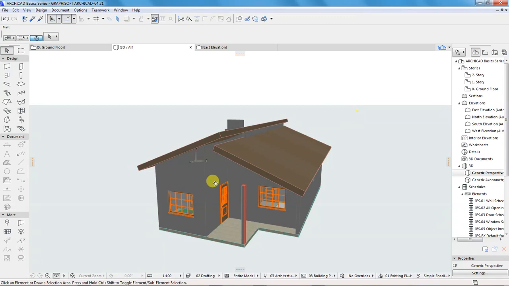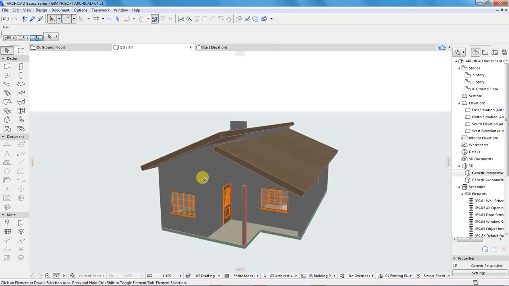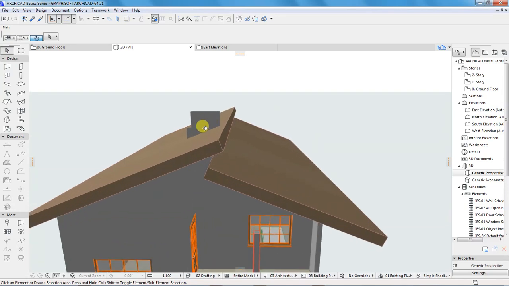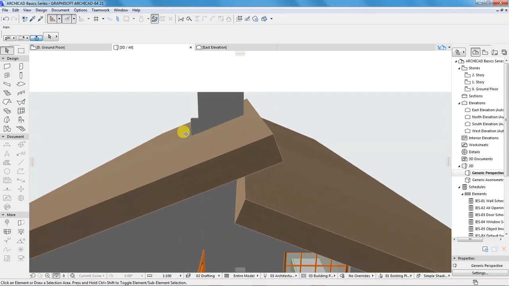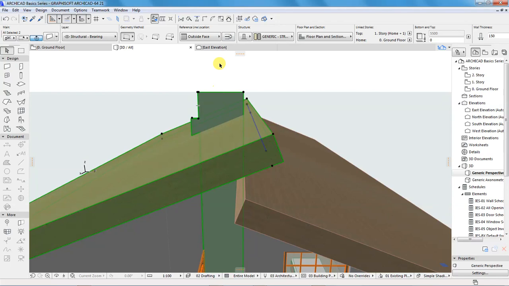So let's see, yeah, that's a nice one. Then we select this roof and select this wall and trim.